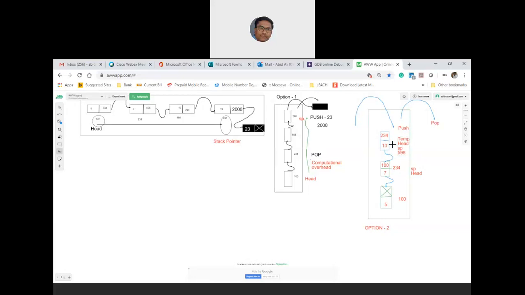What will happen? For example, let us assume I am popping. When you are popping, you are simply cutting the head and making the next node the head. That means you are popping and deleting the node with address 598, then moving your head to 234. There is no other change because 234 already maintains 100, the address of the next node. The link is already there. Similarly, if you are asked to push, are you following?